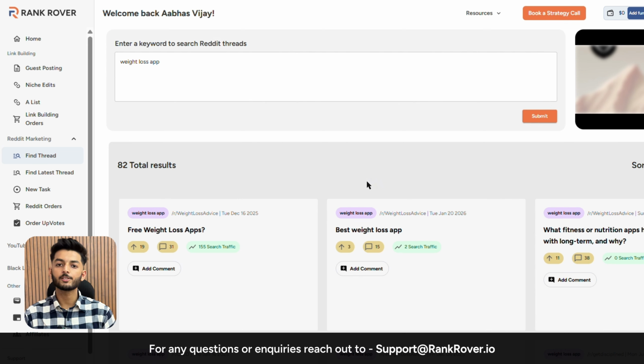Now see this one, which is best weight loss app, which has over 155 search traffic over a month. That means 155 people a month are finding this thread through Google. Basically, you are not hunting customers. They are literally already there. So each card shows you upvotes, comments, and monthly search traffic. So now I am going to look for the ones with the actual search traffic. And that's where the real and consistent eyeballs are.